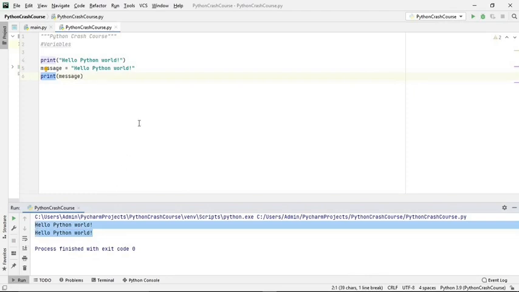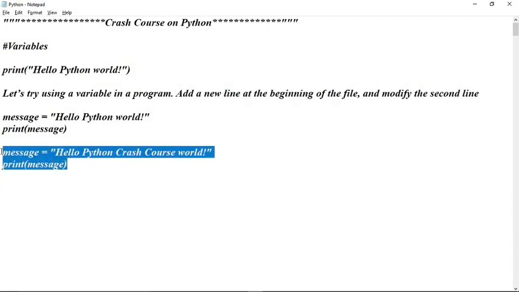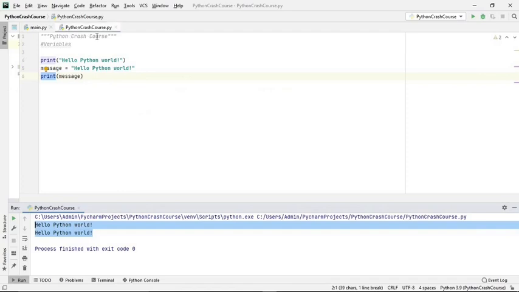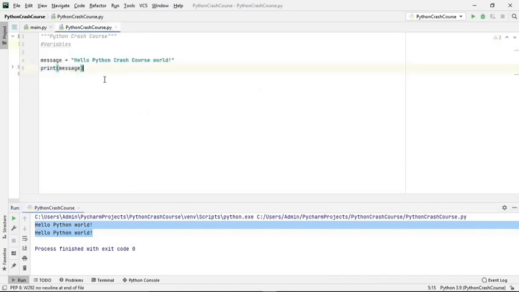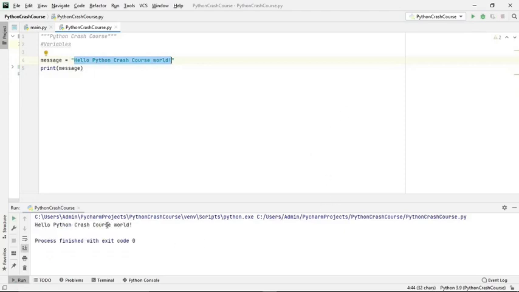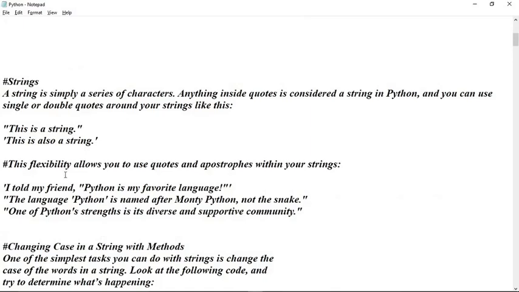Next we are going to see if we can add some new line at the beginning of the file. The file that we have stored over here is python crashcourse.py. So here, hello Python crash course world, you have slightly changed the message, which is a variable, and that I'm going to print. That also should happen very quickly. So, hello Python crash course world.